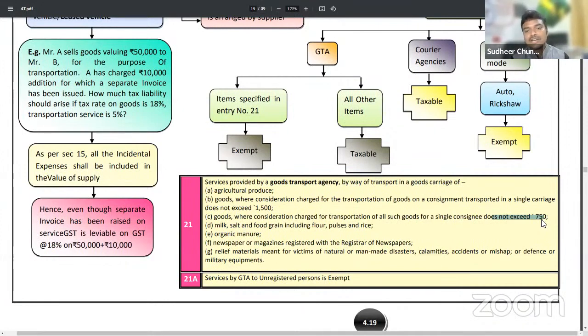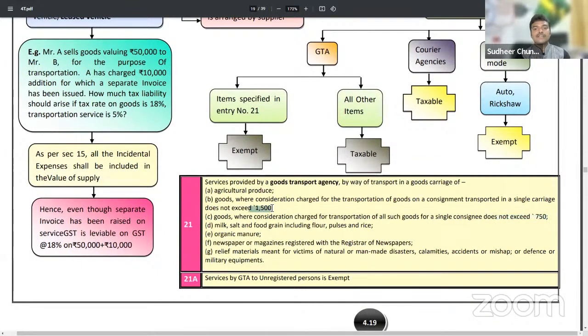It is exempted because it does not exceed 1500. Sir, if total freight is 2100 rupees, that is 700 per consignee, with 3 consignees to transport. I am paying 2100. As per this point, it might be taxable. But for each consignee, if it does not exceed 750 rupees, exemption has to be taken.